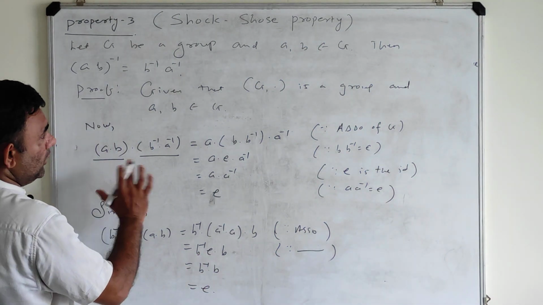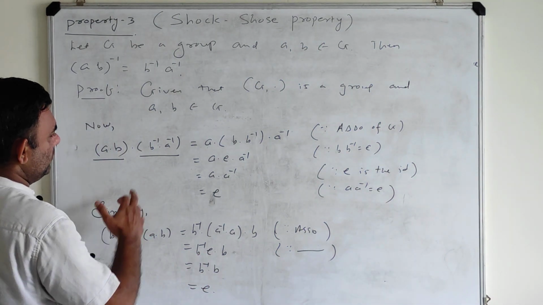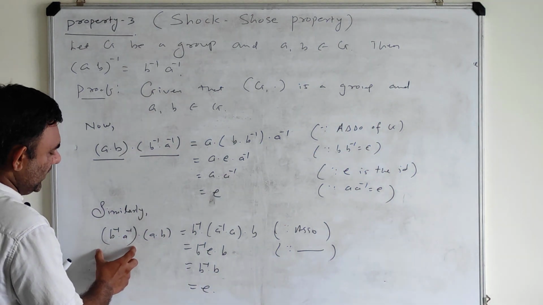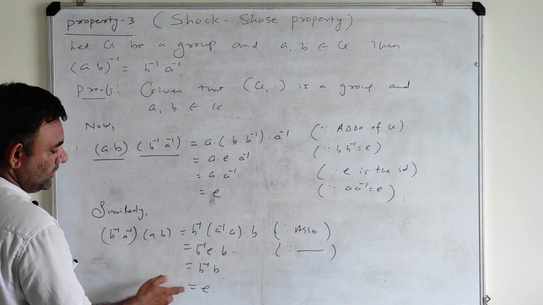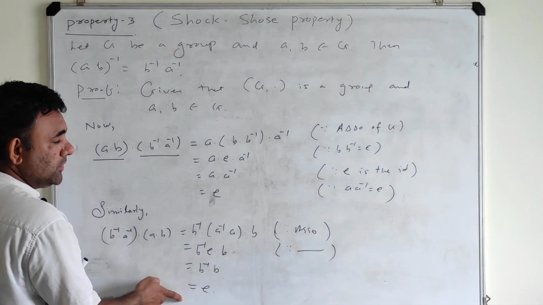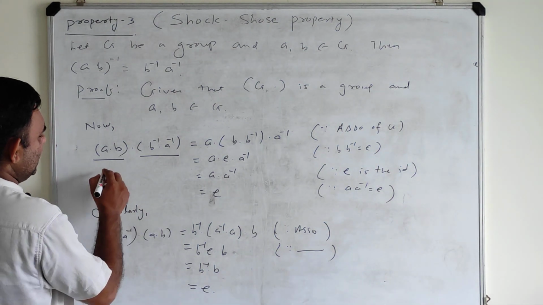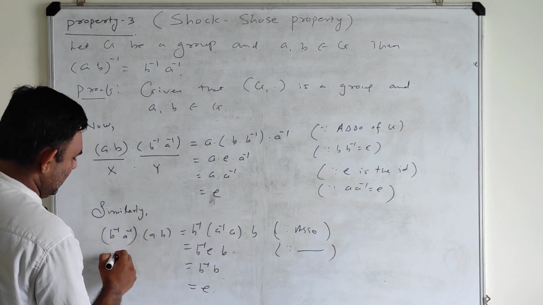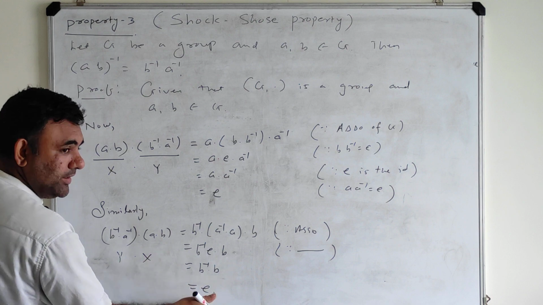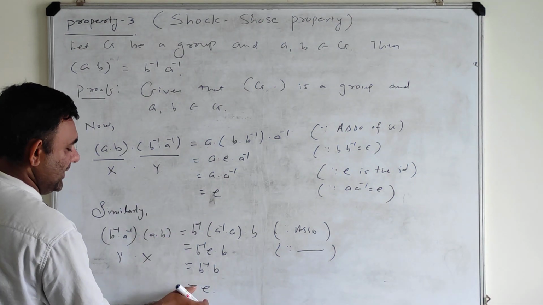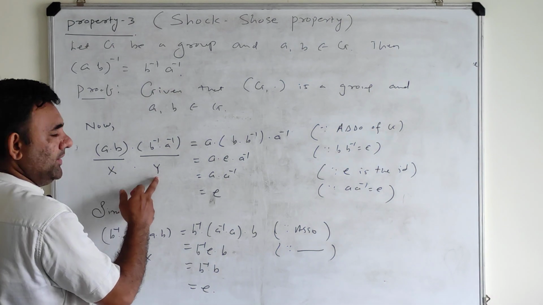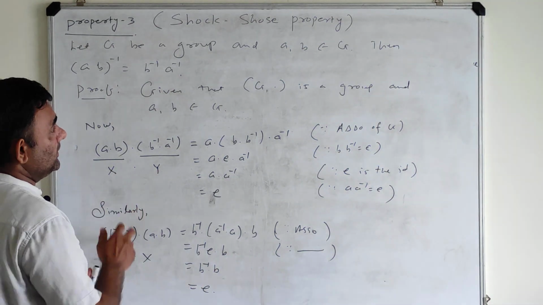So in both ways, AB into B inverse A inverse or B inverse A inverse into AB is identity. So it means what? Let me say this quantity is X and this quantity is Y. So here XY is identity and here YX is identity. It means that X is inverse of Y and Y is inverse of X.